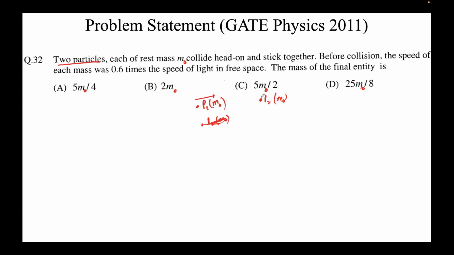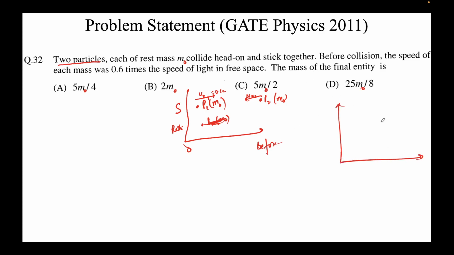This means p1 is coming this side, p2 is coming this side. Of course, this is happening in a frame S, which is the rest frame or the laboratory frame. So p1 is moving to the right and p2 is moving to the left, and we are given the velocities. So ux1 and ux2 are given as 0.6 c, right? This is before collision.